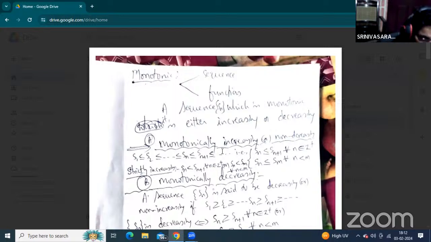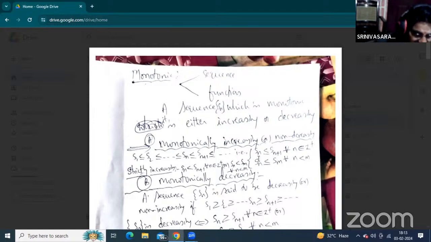According to it, the notion of Sn less than or equal to Sn plus 1: suppose n equal to 1, then n plus 1 is 2, that is S1 less than or equal to S2, and S2 less than or equal to S3, and so on. In terms of n values, Sn is less than or equal to Sn plus 1.